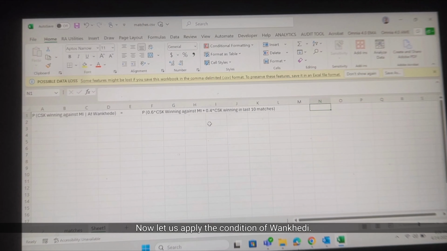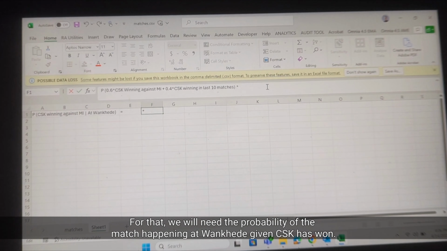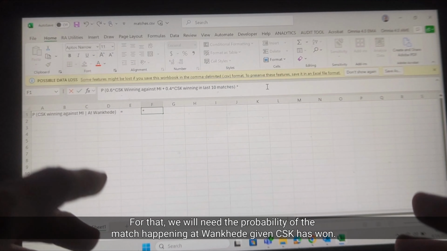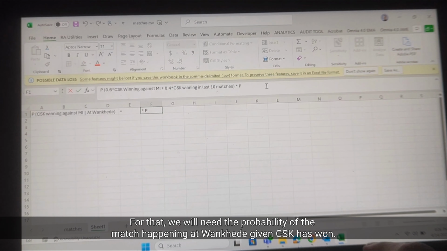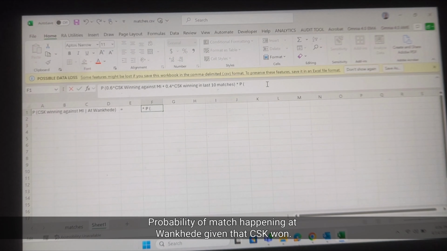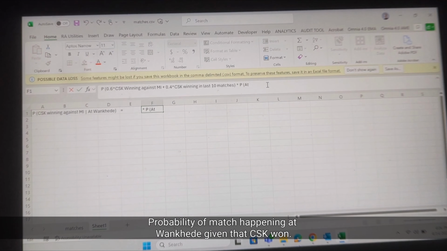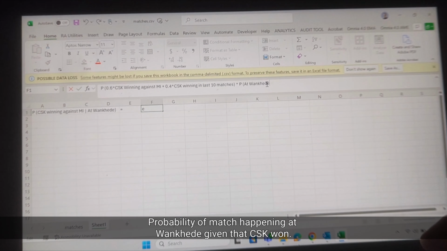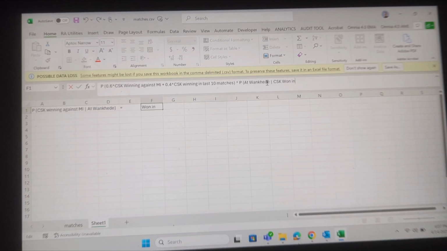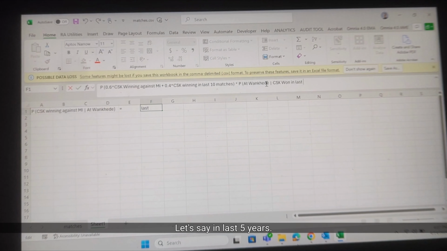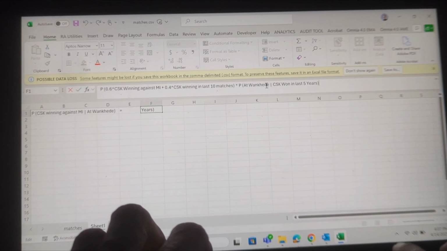Now let us apply the condition of Wankhede. For that we will need the probability of the match happening at Wankhede given CSK has won, let's say in the last 5 years.